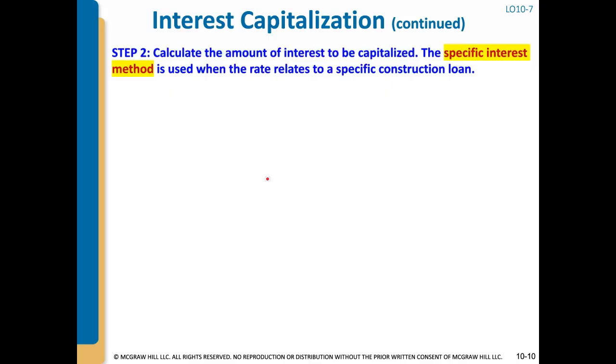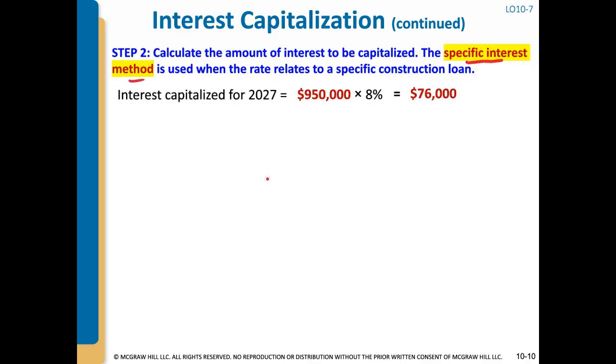There's another way to calculate the interest capitalization amount, and that's called the specific interest method. And that is used when there is a specific construction loan. We were told in the problem that the company took out a $1 million loan specific for construction, and the interest rate on it was 8%.